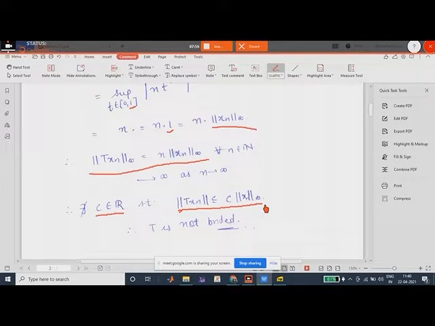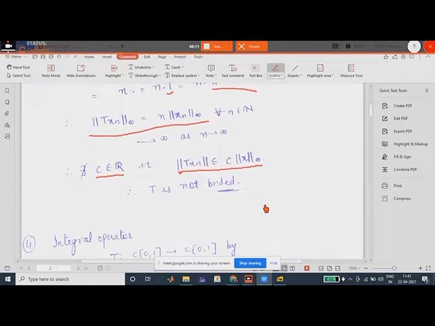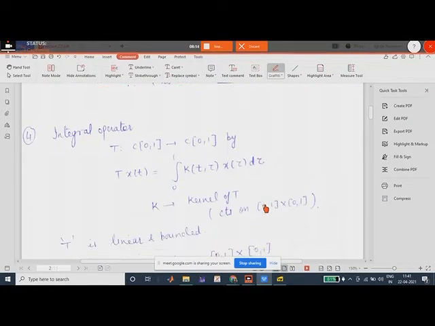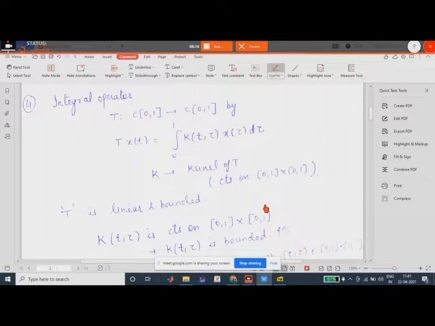Therefore, T is not bounded, right? So we have seen two examples where the operator was bounded, the identity operator and the zero operator, and the differentiation operator is not bounded.